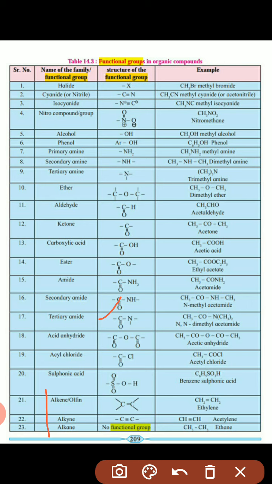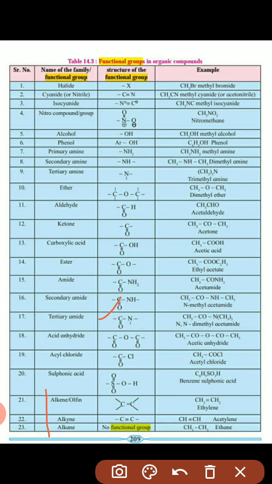Hydrocarbon means that it contains only carbon and hydrogen bonds. Now alkenes and alkynes are unsaturated hydrocarbons. Unsaturated hydrocarbon means what? Alkene contains a double bond, meaning between two carbon atoms there is a double bond. Alkyne has a triple bond between the two carbon atoms. These are actually not functional groups, but the functional groups are derived from them. Therefore alkane is called the parent member.